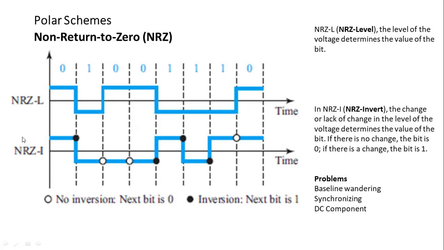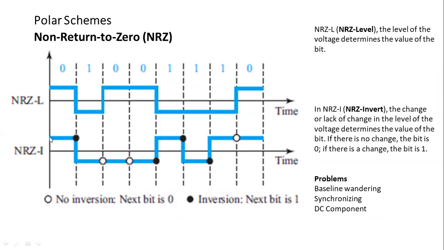The second technique is NRZ inversion. See the comment, students. If the next beat is 0, there is no inversion. If the next beat is 1, there is an inversion. Now start working on the signal pattern.